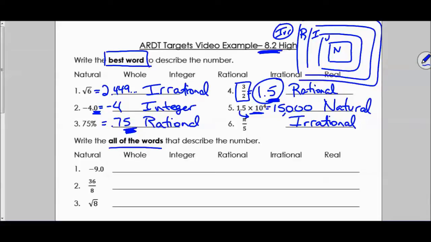Alright, so that's just picking the best word. Now we're going to pick all of the words. That's still really using this diagram up here. But now we want to think about if it's in a small group. Let's say it's in the natural numbers. That means it's also contained in the whole numbers. It's also contained in these integers, and it's in the rational numbers. Anything in a smaller box has to be also in the bigger boxes. Okay? I'm going to get rid of that because that's a mess.